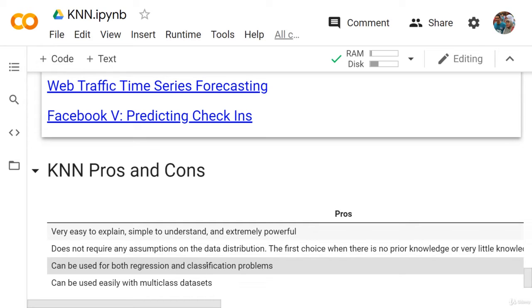And it can also be used for regression and classification problems. This is a huge plus for KNN, because for some of the other algorithms, we will see that it's very, very hard to modify the algorithm to work with regression or with classification. So it's only working on regression problems or it's only working on classification problems. It's very hard sometimes to modify the algorithm to work on both classification and regression, and KNN is very, very easy to do.